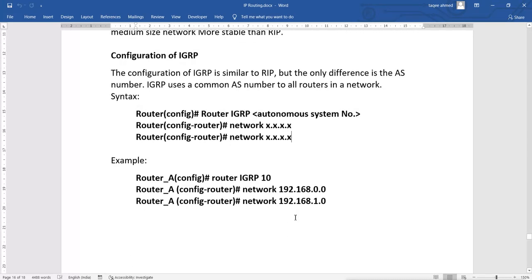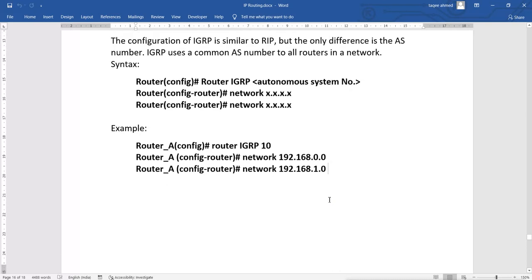For example, I am giving here router IGRP, and I am using autonomous system number 10. For testing purposes, I can use any number. I am using 10. But remember, if you are using 10 here in this router A, then you have to use 10 on all your routers within the network. Then after entering the routing mode, you will mention the connected networks one by one, and then your routing is done.